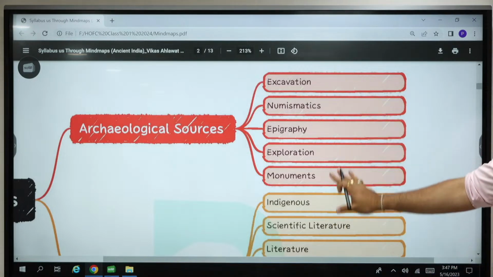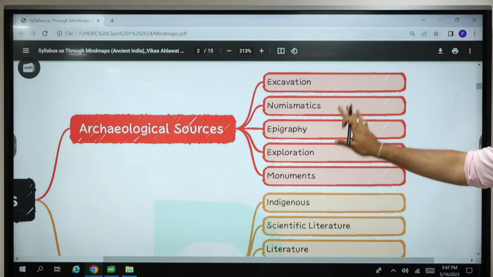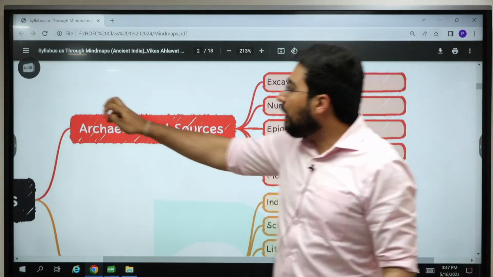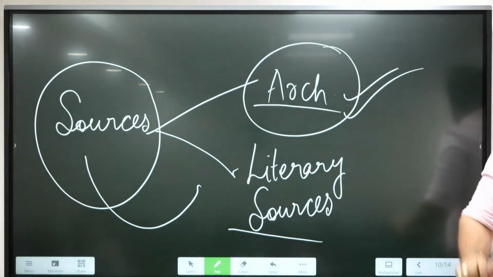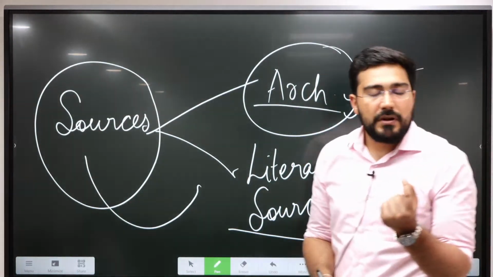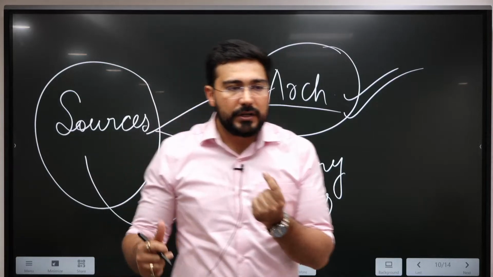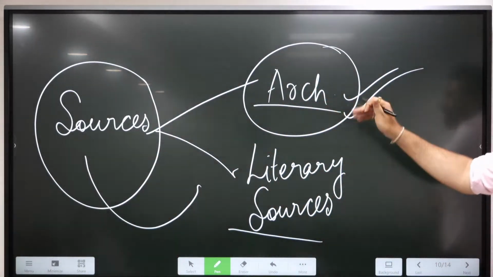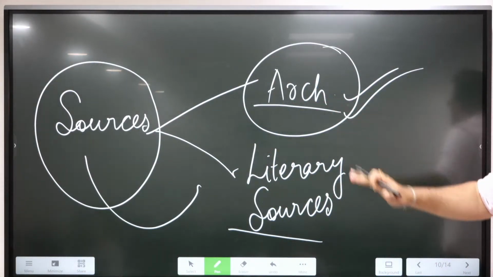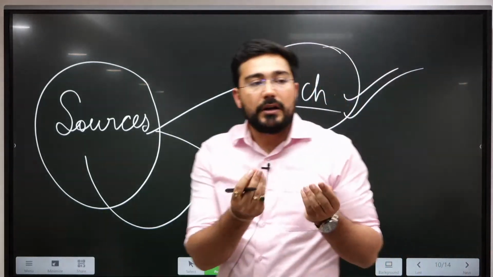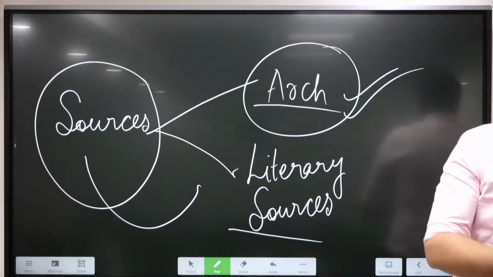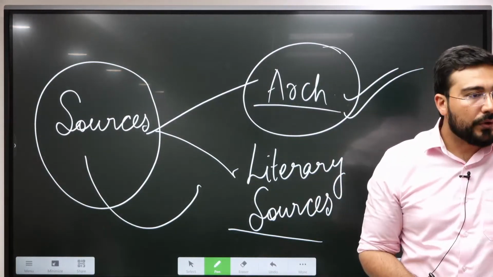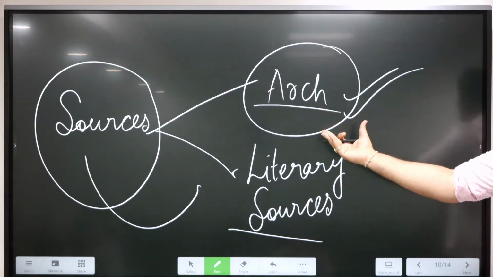This is just indicative in nature. I'm not saying this is final. Whenever you discuss archaeological sources, it can have n number of categories, like human skeletons, right? When we discuss evolution, we try to understand on the basis of skeletons. That is also a form of archaeological source. Or we try to find out different kinds of crops. And how did we identify which crop was initially sowed? It is on the basis of archaeological sources.